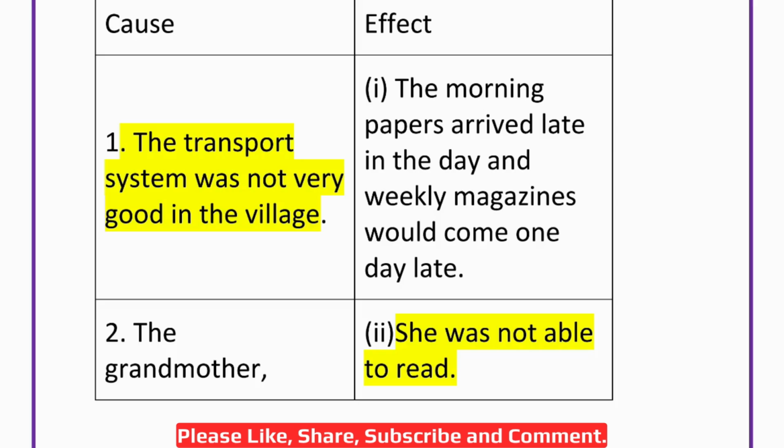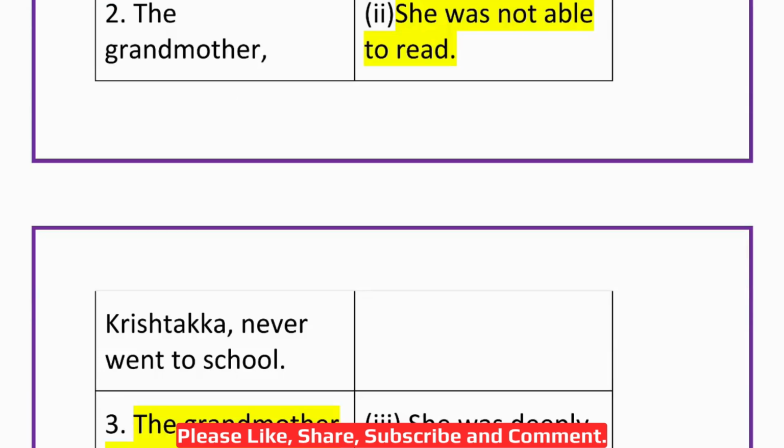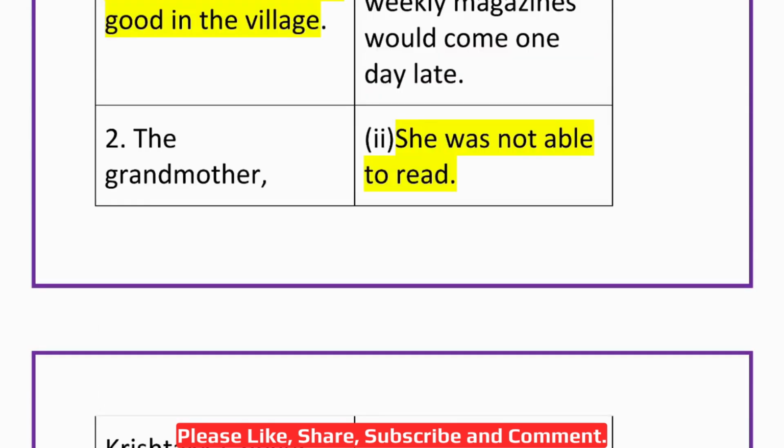The morning papers arrived late in the day and weekly magazines would come one day late. So the cause of this is because the transport system was not very good in the village. Then second effect is given. The grandmother Kristaka never went to school. So what was the effect of this? Because of that she was not able to read.